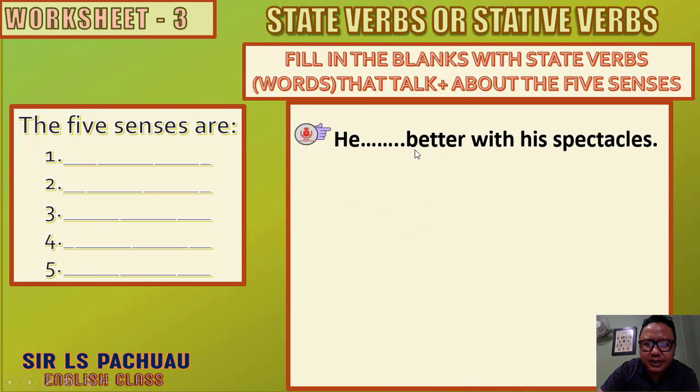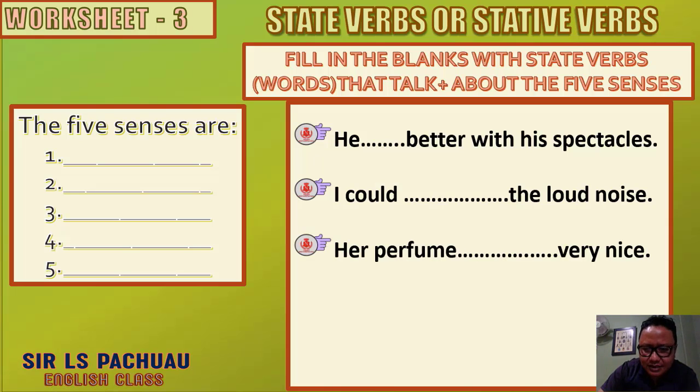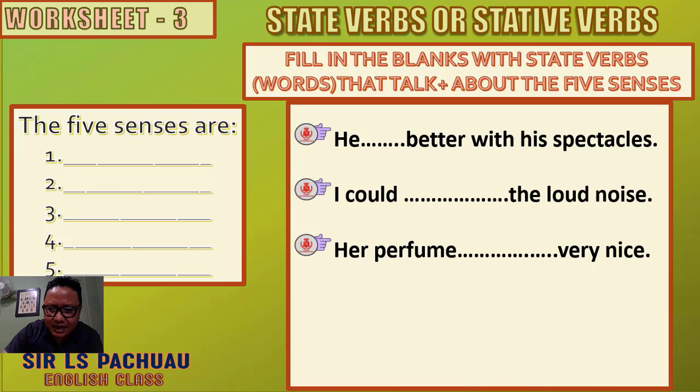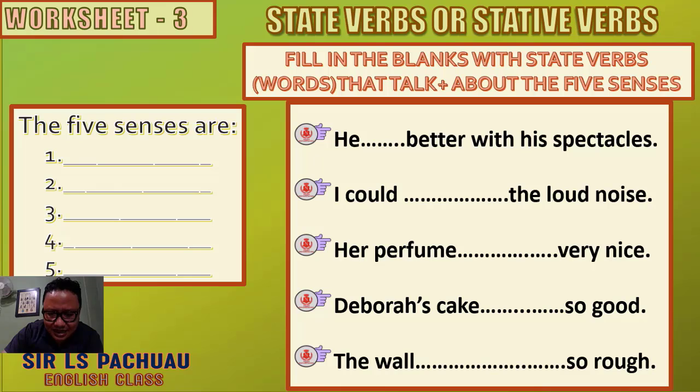Here, he dash better with his spectacles. I could dash the loud noise. A perfume dash very nice. Deborah's cake dash so good. The wall dash so rough. These are the blanks that you have to fill up.